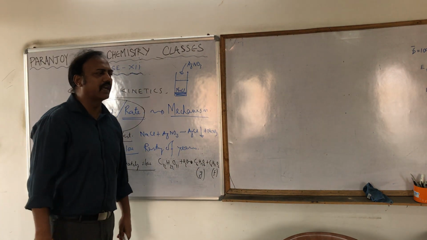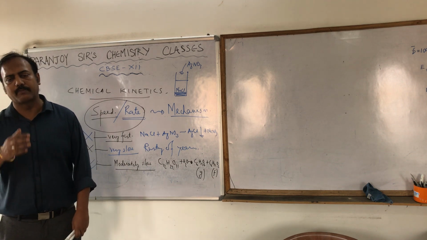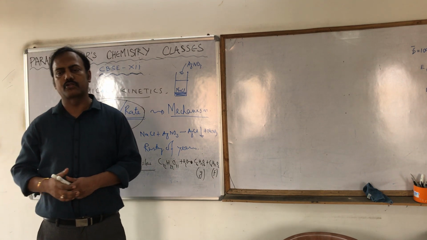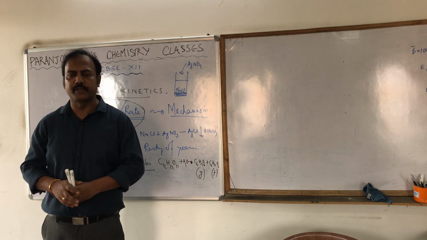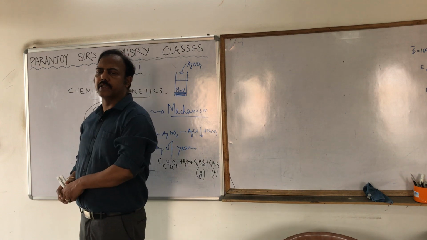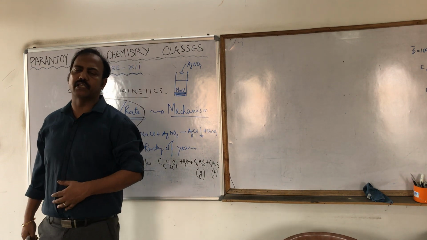What is chemical kinetics? It is the branch of science, or branch of chemistry, you can say, which deals with the speed of the reaction, or we also call it the rate of the reaction. Speed or rate of the reaction. Clear? Now, according to the speed or rate of the reaction, this can be classified.